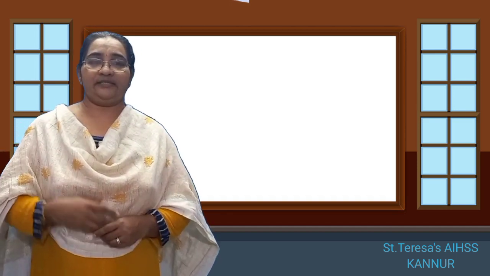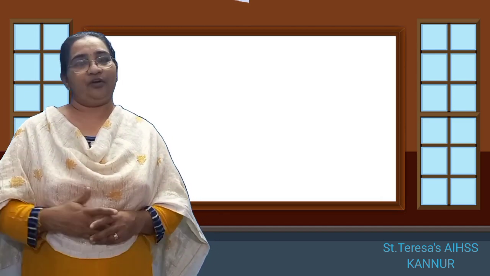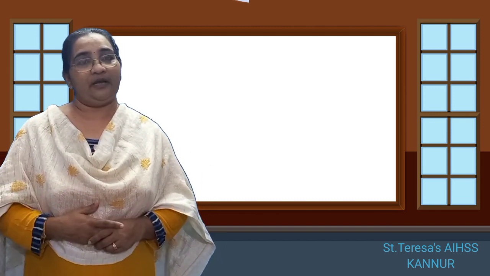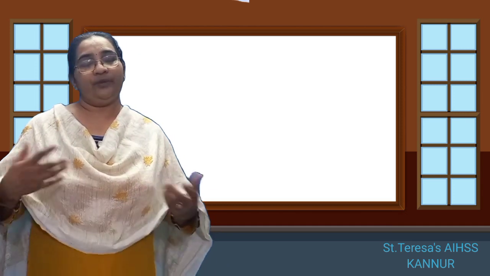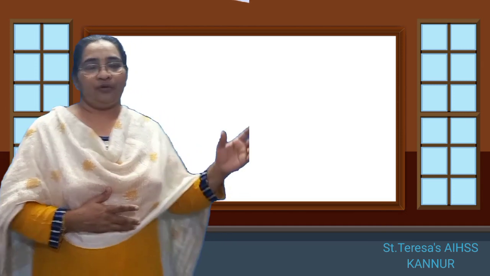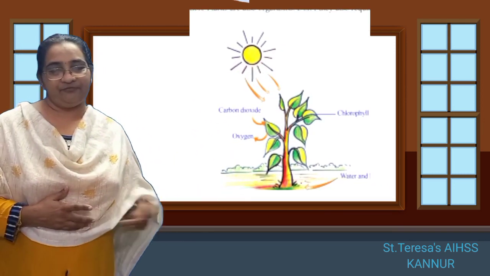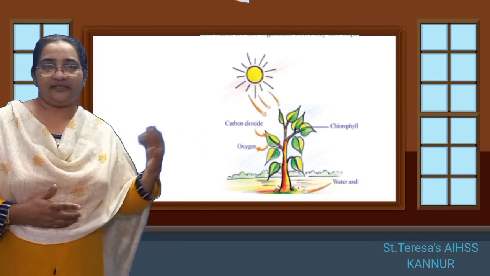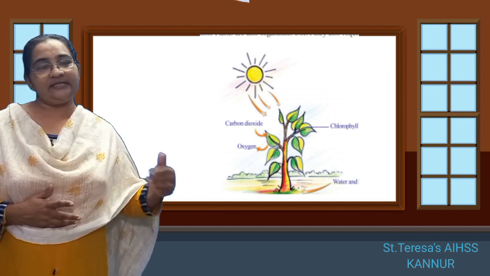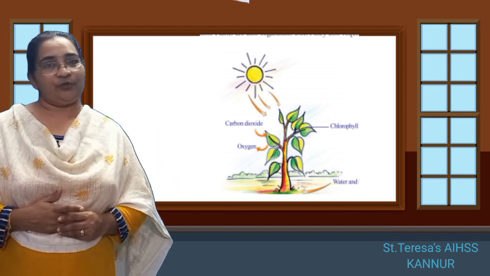In the previous classes, that is 5th standard and 6th standard, and in the smaller classes, we have learned lots about the plants, the way they prepare food, the way they utilize the food, the way they get nutrition, isn't it? Now look at this picture. This picture is very familiar for us. We have learned that in 5th standard and in 6th standard, isn't it? What is that procedure called? Yes, that is called photosynthesis.